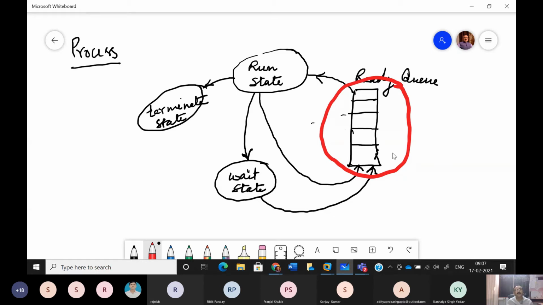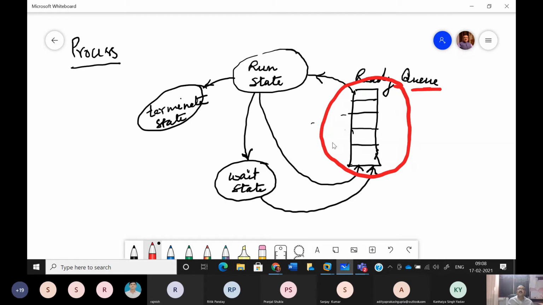We are forming a queue, and the person who is standing in front of that queue is the first one who is getting the services of that cash payment. So the moment he or she is being served by the bank official, he is leaving the queue. And similarly, any other person, if he is coming late, will be joining that queue from the rear side. In the same way, it is happening in the case of the ready queue also. That is why this is called a queue structure.